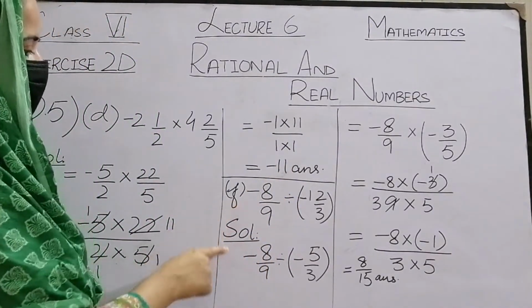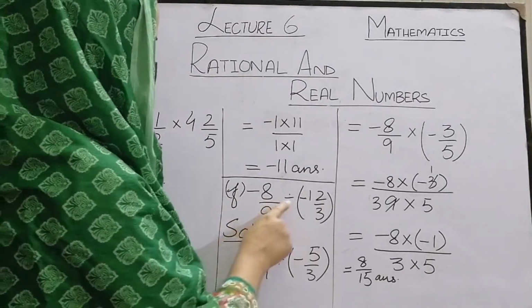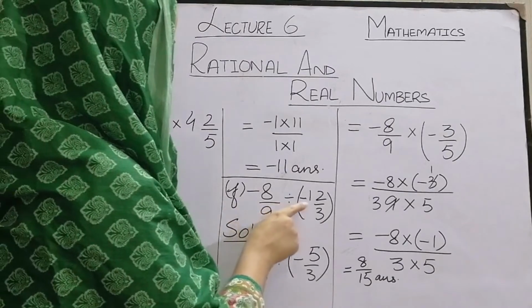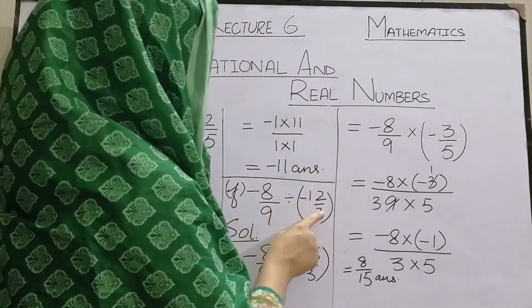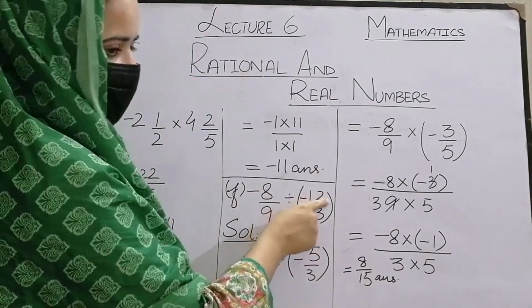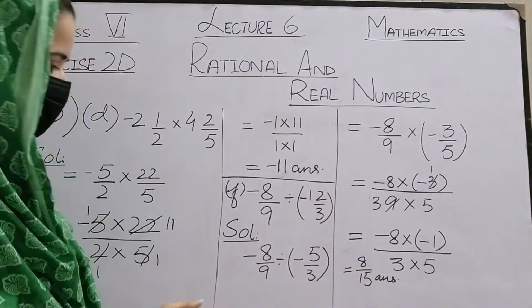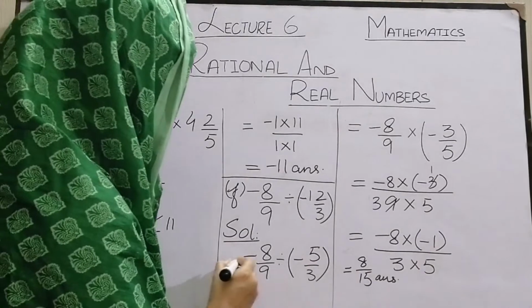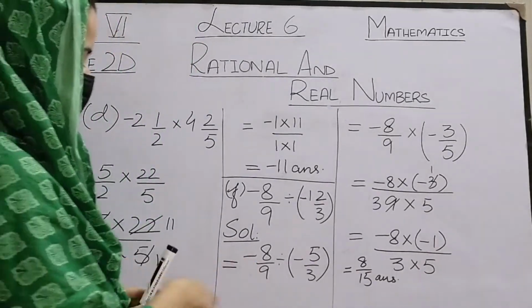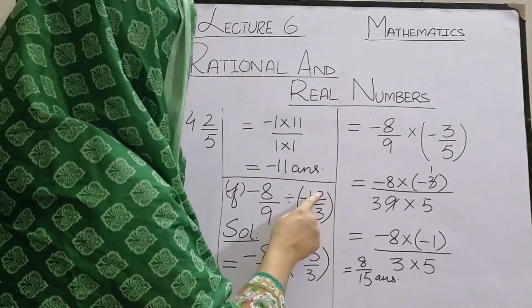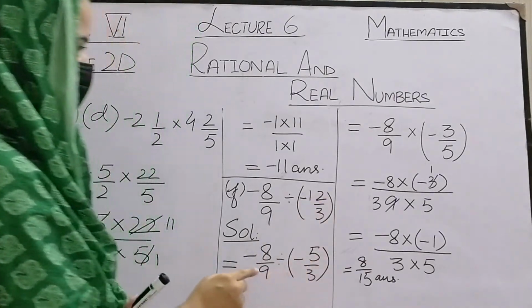Next is part F. Minus 8 by 9 divided by minus 1 whole 2 by 3. It's not 12 by 3, it's minus 1 whole 2 by 3. Let's solve the mixed fractions first. Minus 8 by 9 divided by 3 ones are 3, 3 plus 2, minus 5 by 3.